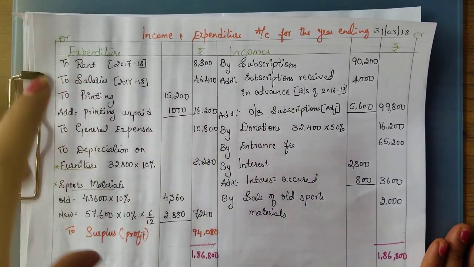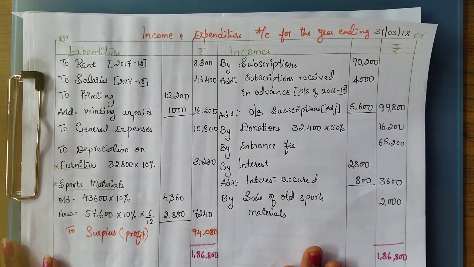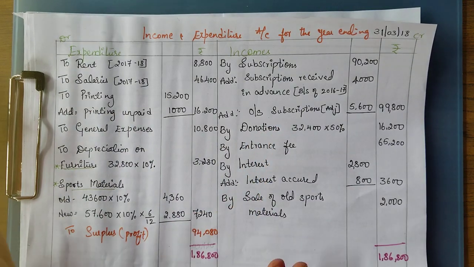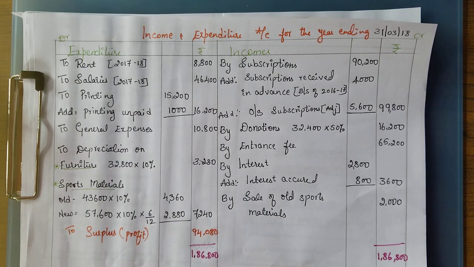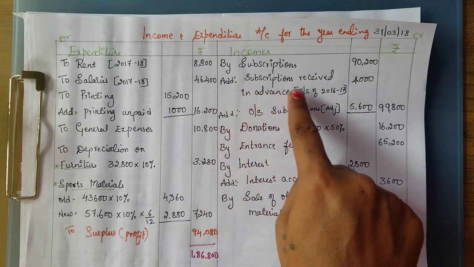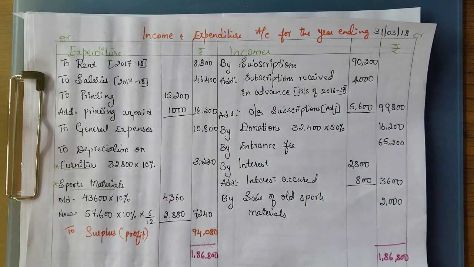All the expenditure and all the incomes. Always keep in your mind only the current year's transaction should be entered in income and expenditure. Please don't get confused with the subscriptions. Previous year, current year, all that will be given in the problem.